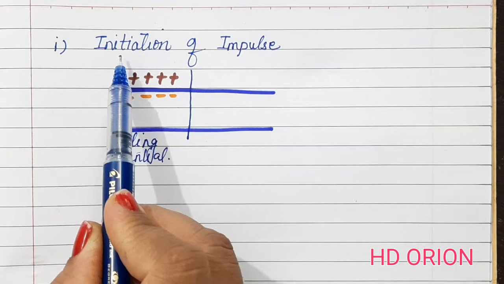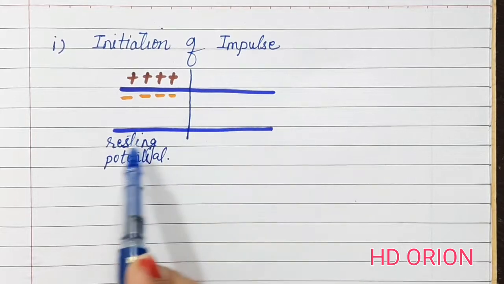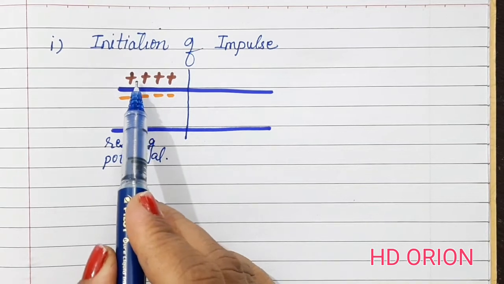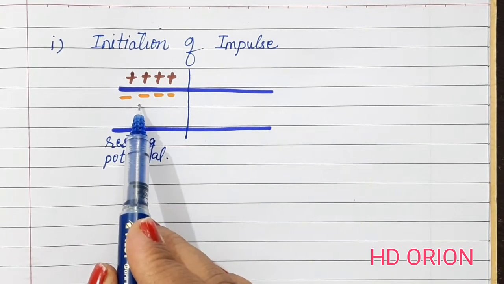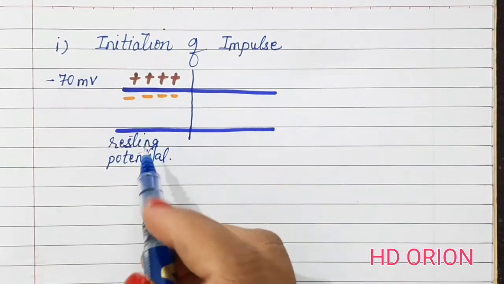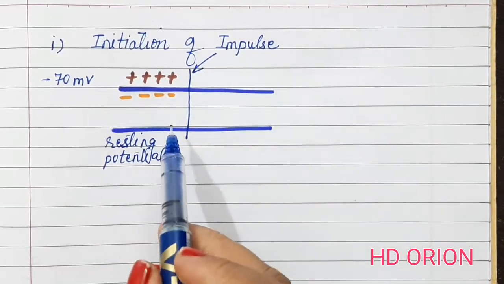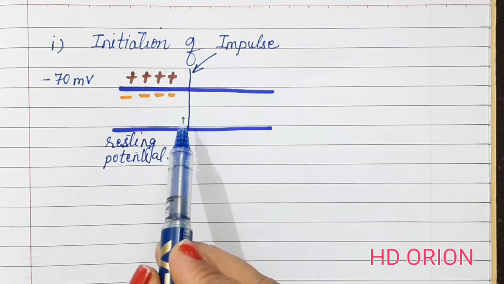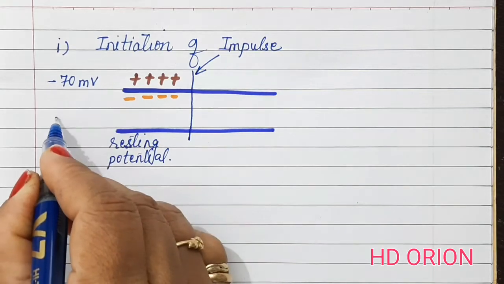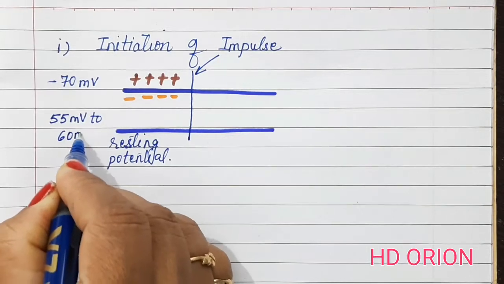Now this is the first step of the conduction of nerve impulse, initiation of impulse. This is the axon, as I told you, and this is the part which is showing the resting potential with positive charges outside and inside the negative charges, and it is minus 70 millivolts. The threshold stimulus has to be achieved. That means when the stimulus is received, it is not any amount of stimulus. The threshold stimulus should be received. When the threshold stimulus is received, the potential almost reaches between 55 millivolts to 60 millivolts.